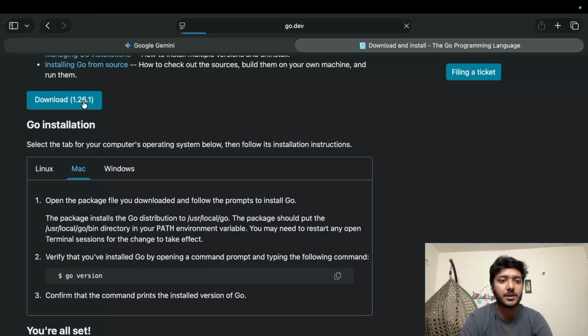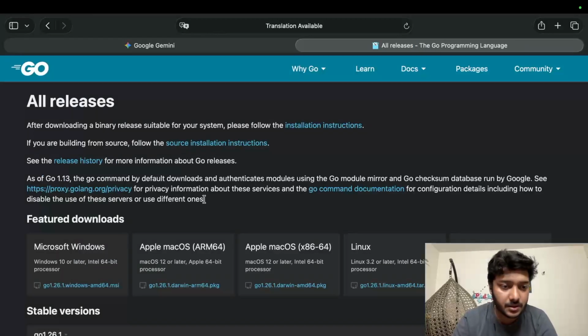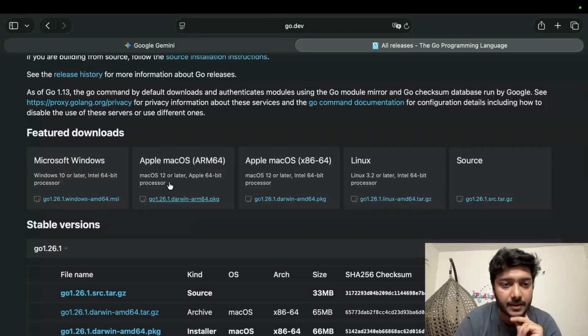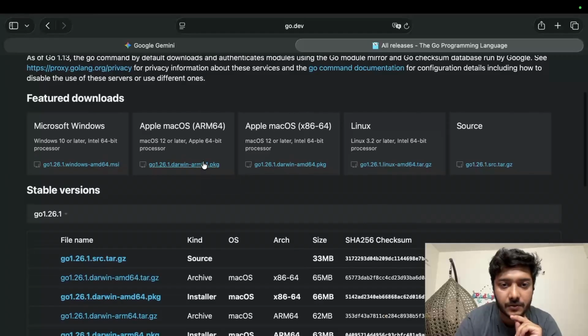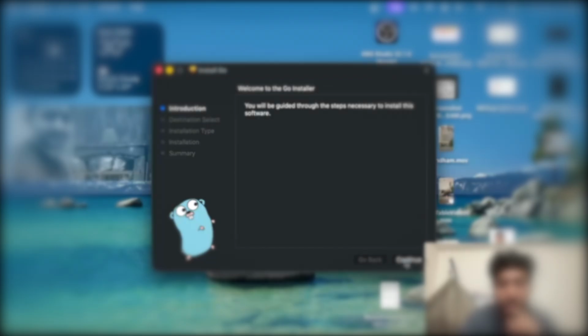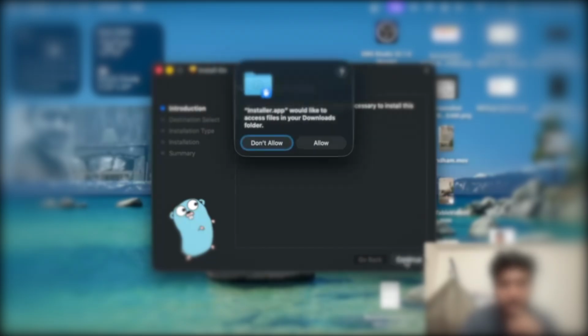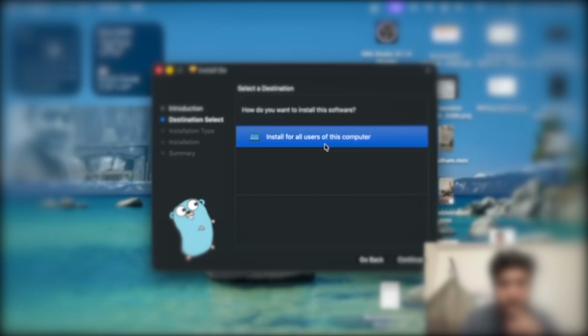Okay, so I'd be downloading the version, and as my Mac OS is ARM64, not the Intel one, let's start. Okay, I think it's downloaded, and we would continue. Okay, allow install for all users on this computer.